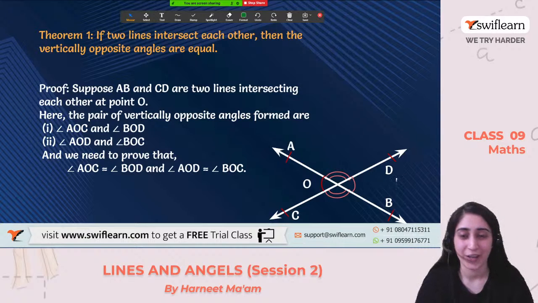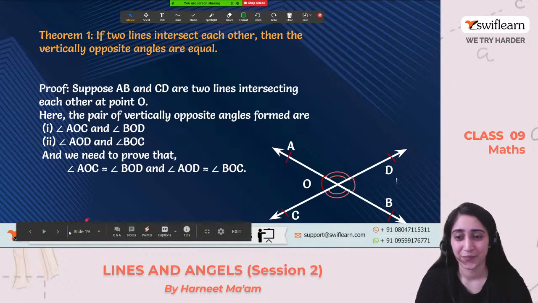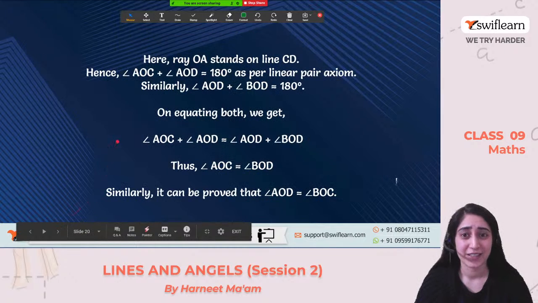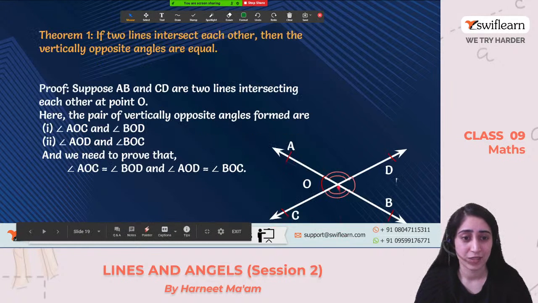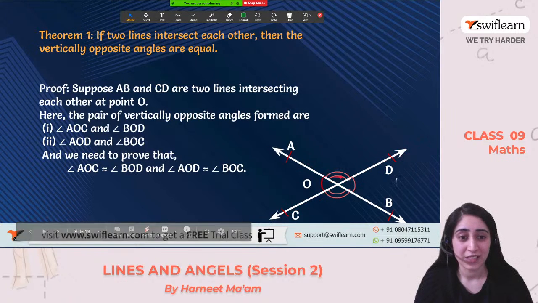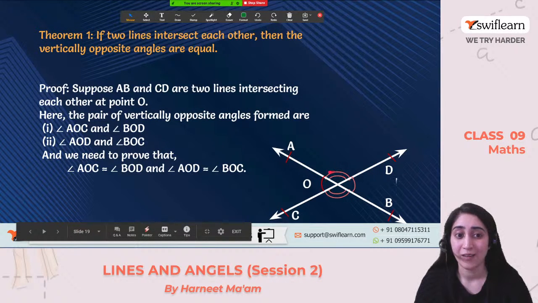Okay, so let's try it. I'll tell you, the easiest way is, see, OA is a ray that stands on the line CD. That means these two angles are forming a linear pair. This is the straight line, and the sum of these two angles will be 180 degrees. Clear with this one? That means angle AOC plus angle AOD will be 180 degrees.